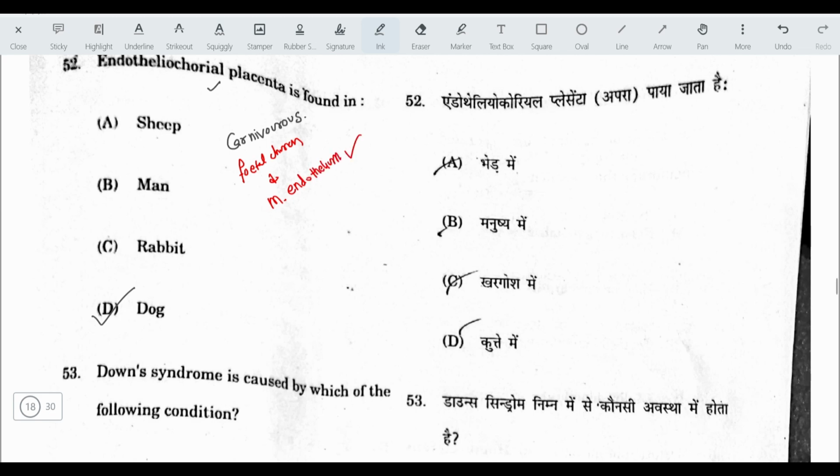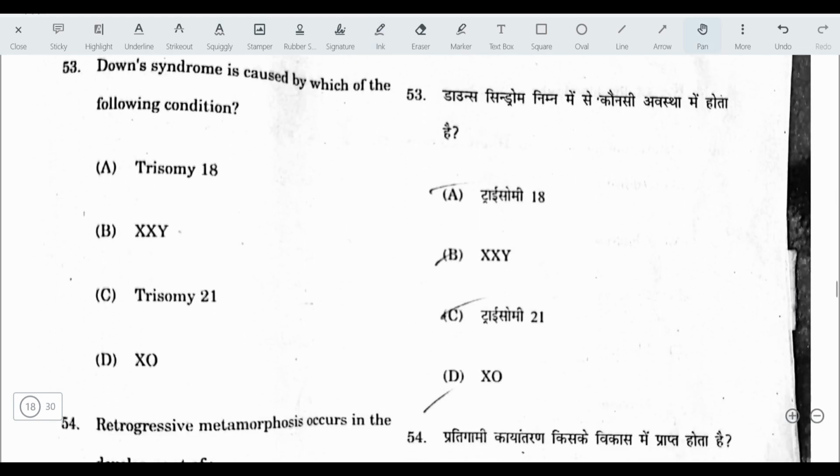Okay. Next question, Down syndrome is caused by which of the following conditions? The answer here is trisomy 21. It means that there is an extra copy of chromosome number 21.